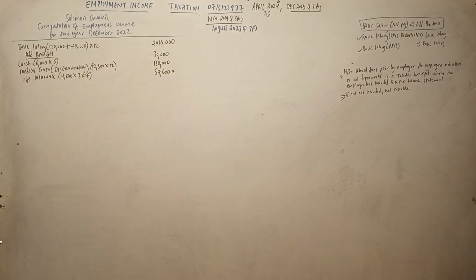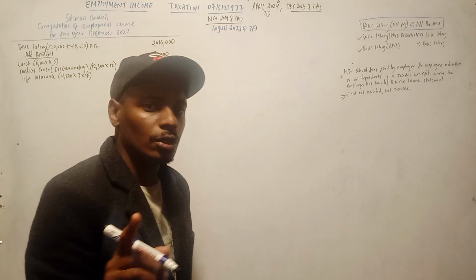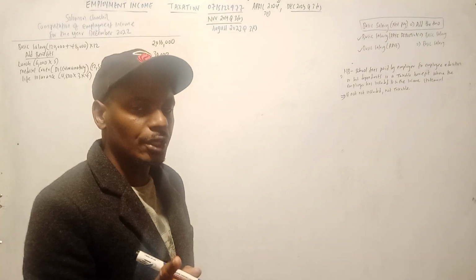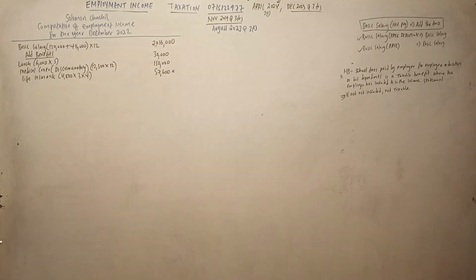Aya, tukitoka kwa insurance relief, tunaenda kwa during the year the employer paid a total of 200,000 as school fees for the aircraft. The amount was allowed in the company income statement. If it was allowed, ni kumaanisha in the company statement was treated as allowable expense, meaning the company did not pay tax. So nani anafaa kulipa tax hiyo school fees? Now the employee.